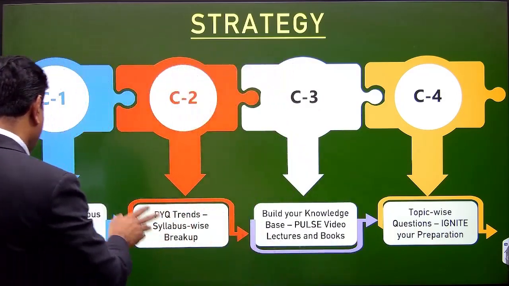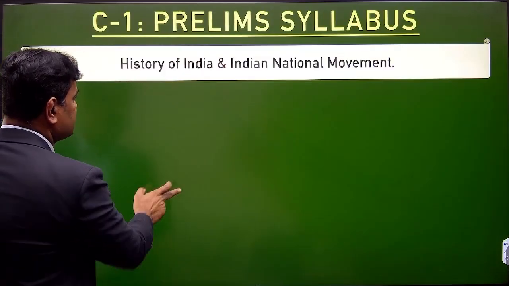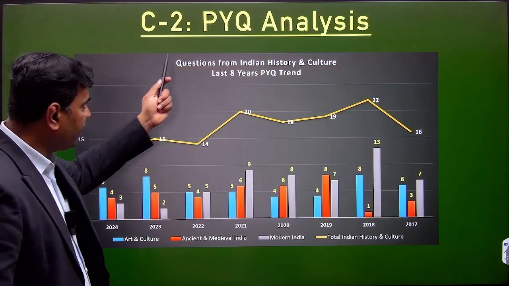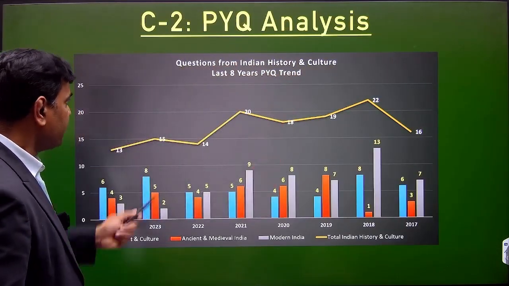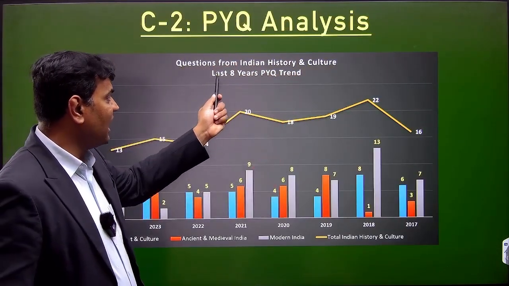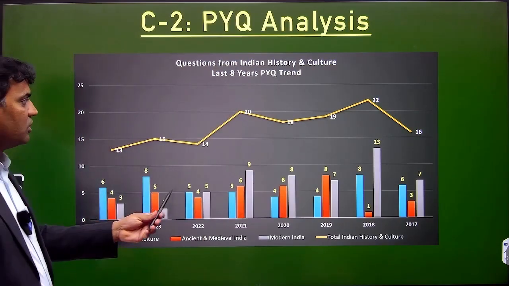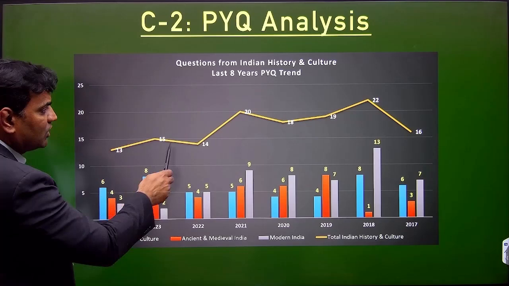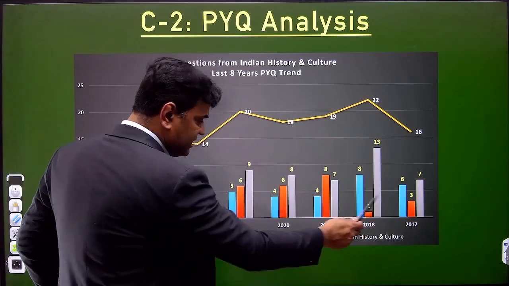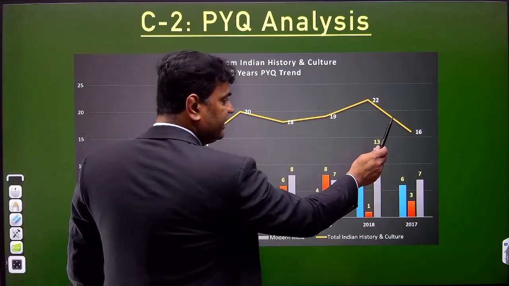Now coming to PYQ trends, we need to understand them. If we look into PYQ analysis, these are questions from Indian history and culture for the last 8 years as a sample. We have drawn graphs also. These are the number of overall questions asked in UPSC. Let us start from the back. In 2017, there were 16.